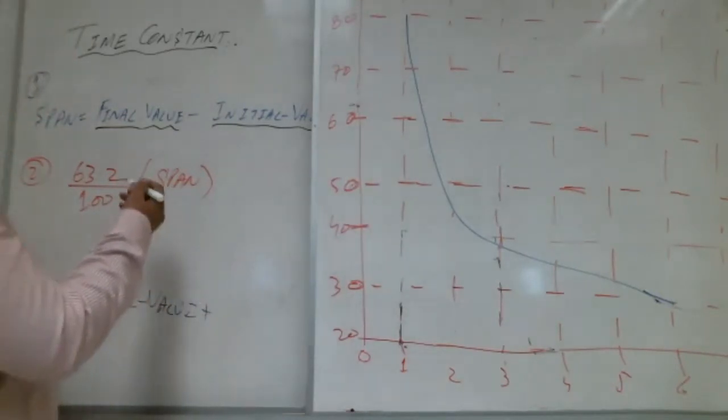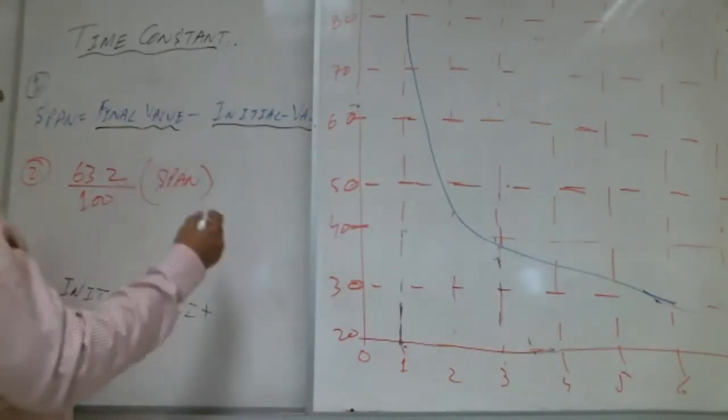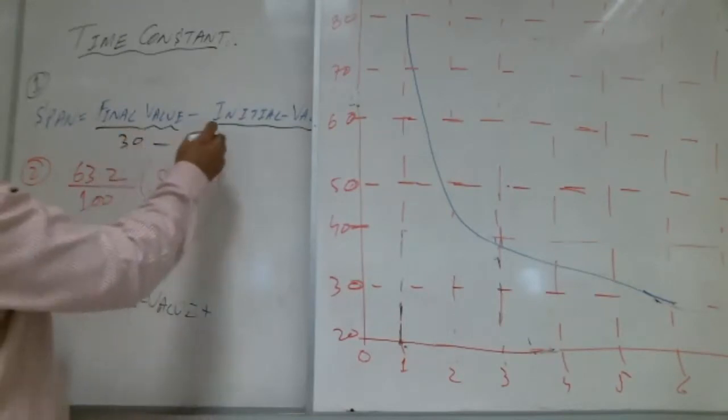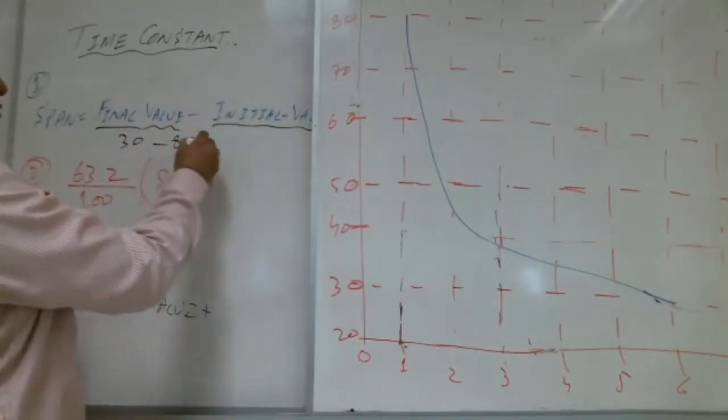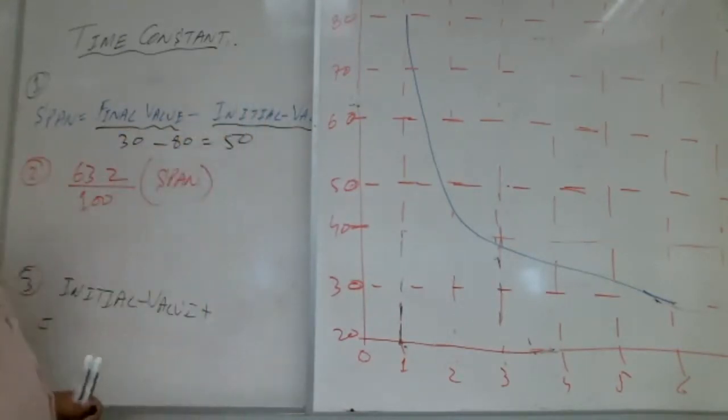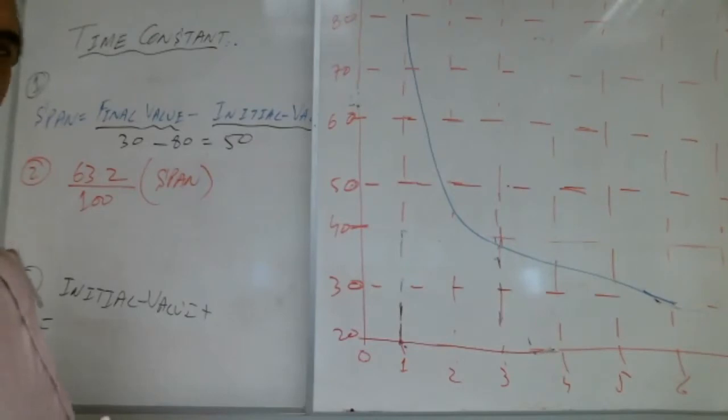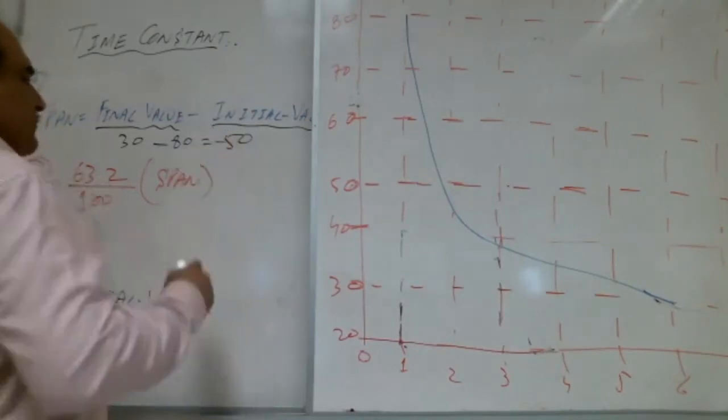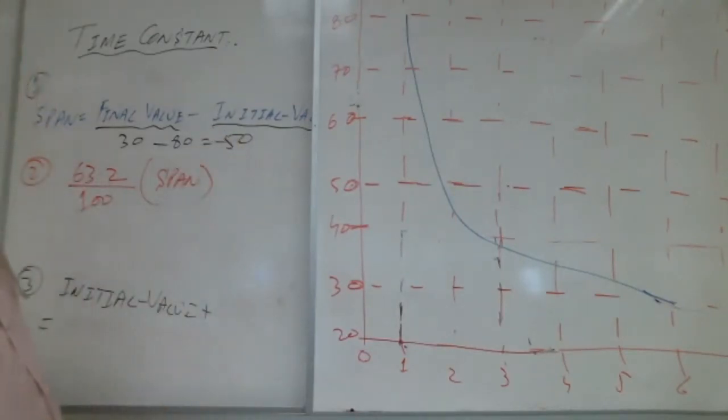So the final value is 30, minus the initial value of 80. So how much is the span? 50, or minus 50? Minus 50. A lot of brothers are writing minus 50. So minus 50.